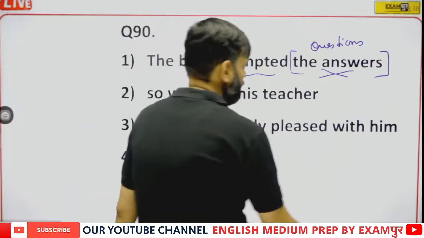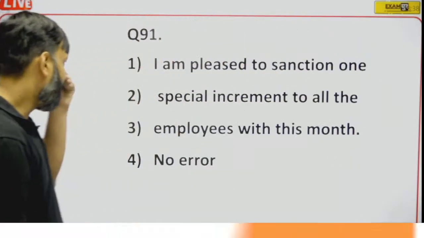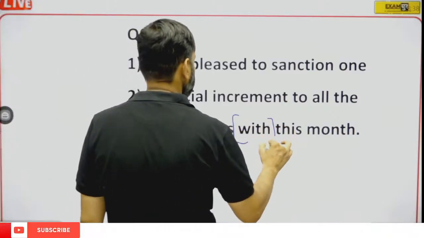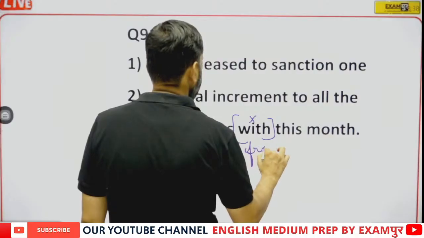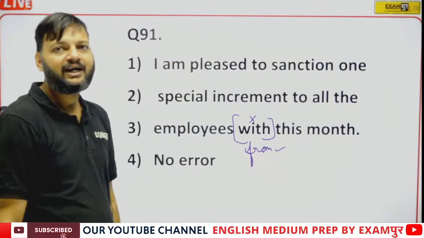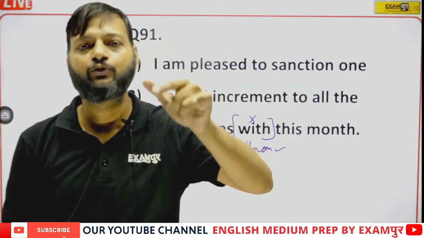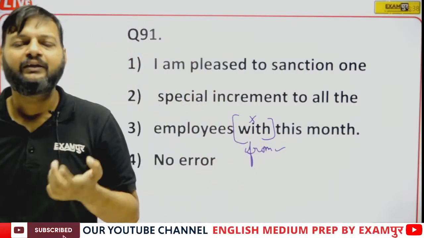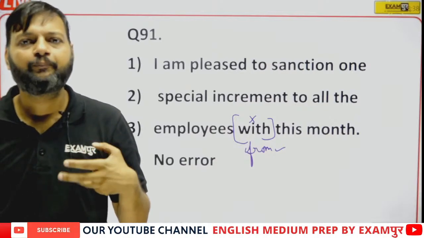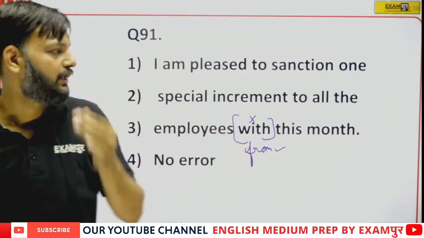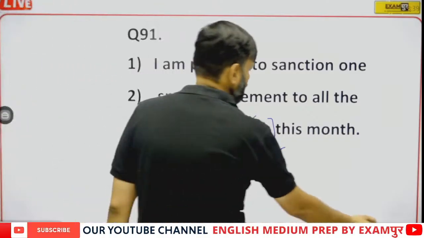Question number 91. I am pleased to sanction one special increment to all the employees with this month. Not with this month, from this month. As I said, I'll start teaching prepositions from Monday, from Tuesday, not with Tuesday. I'll be teaching you prepositions from Monday, not with Monday. So here with will be replaced by from.